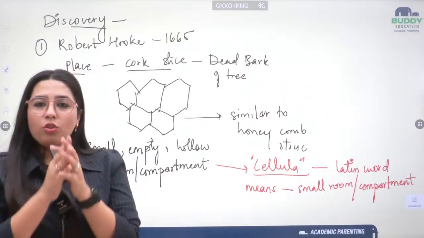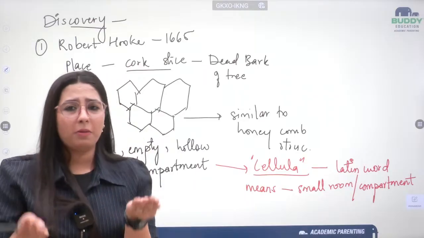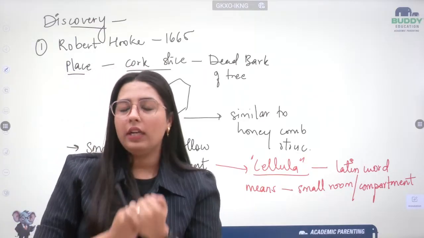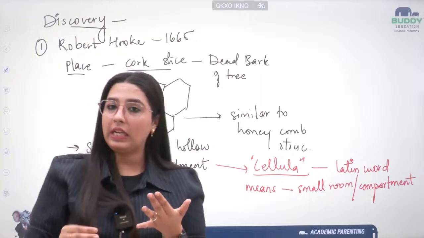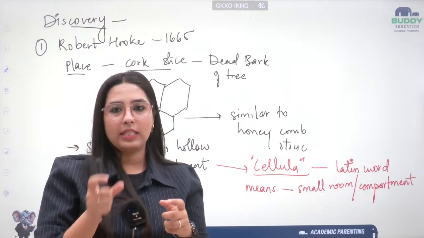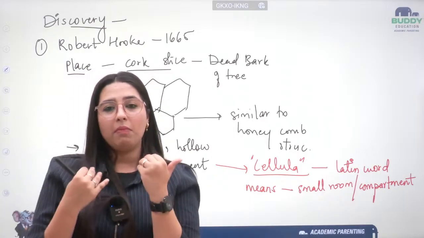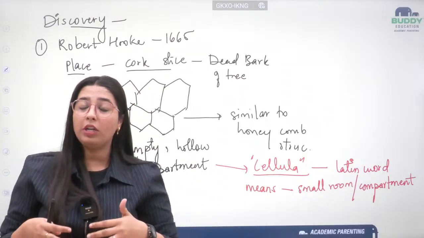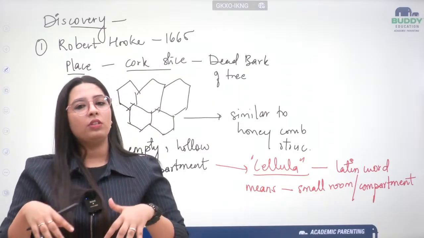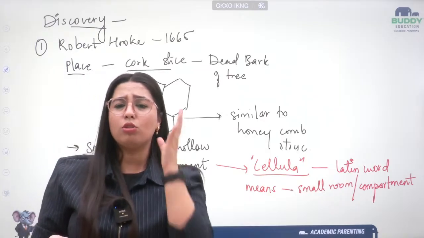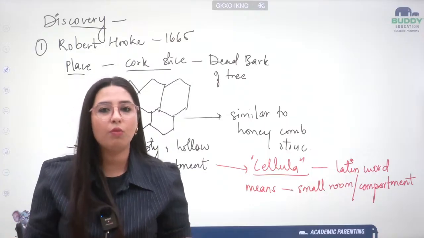So Robert Hooke made a conclusion that these cells are small, tiny room or compartment like structures, but they are dead. How are they dead, beta? The one thing he observed was on the basis of movement. These cells were not showing any kind of movement. So he concluded that these cells are dead cells. Because if any living organism, let me consider myself, is living, I will have some kind of movement in my body. If I am not moving at all, not even breathing, not even digestion, or any kind of processes, that means I am completely dead, because my body is not moving, my functions are not happening.